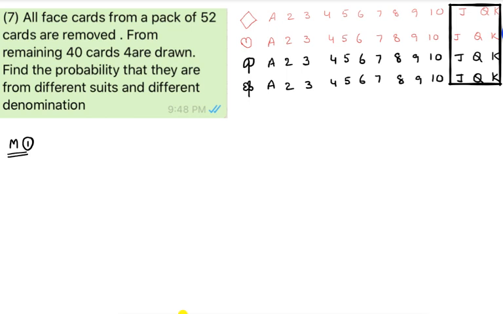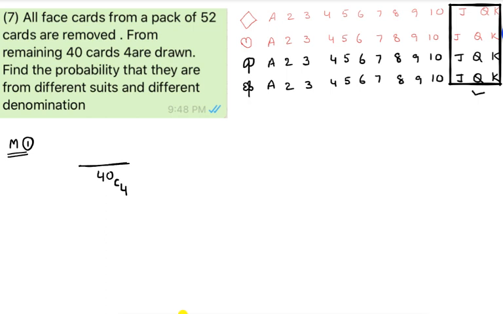So he removed all face cards. Total we have 4 suits, 12 face cards are there. After removing 12 face cards, remaining we have 40 other cards. From those 40 other cards, we are selecting 4 cards. That can be done in 40C4 ways.